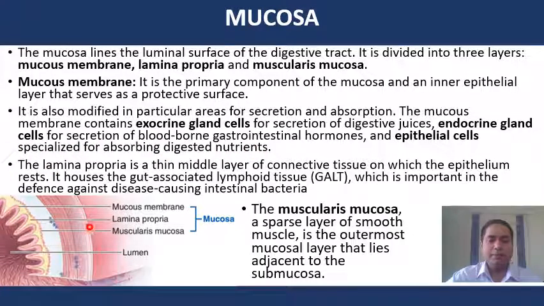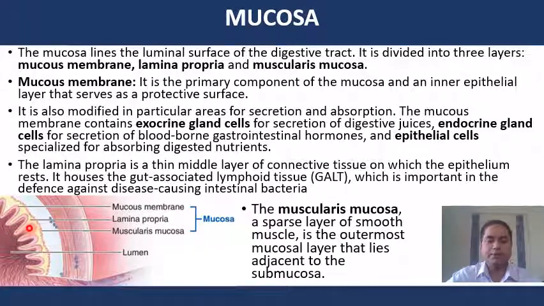The lamina propria is the thin middle layer of connective tissue on which the epithelium rests. It houses the gut-associated lymphoid tissue. I am repeating again, it has gut-associated lymphoid tissue, also called GALT, which is important in the defense against disease-causing intestinal bacteria. The muscularis mucosa is a sparse layer of smooth muscle, the outermost mucosal layer that lies adjacent to